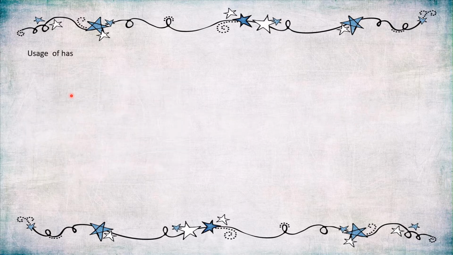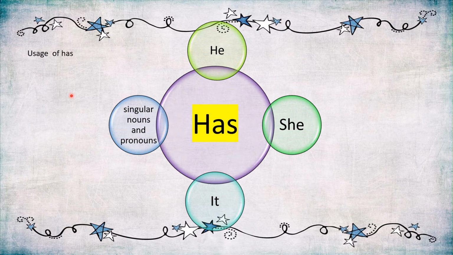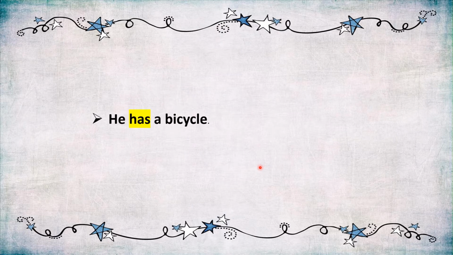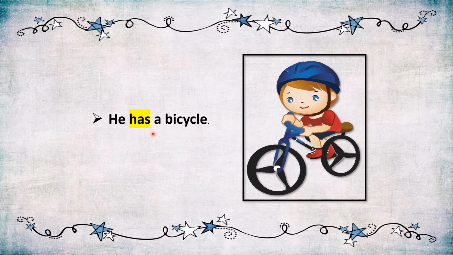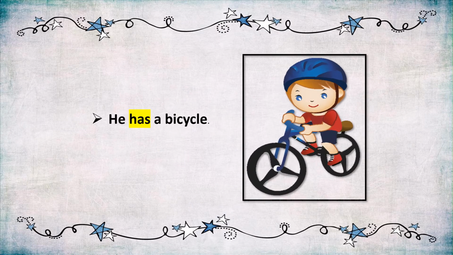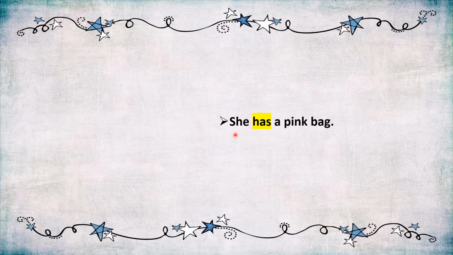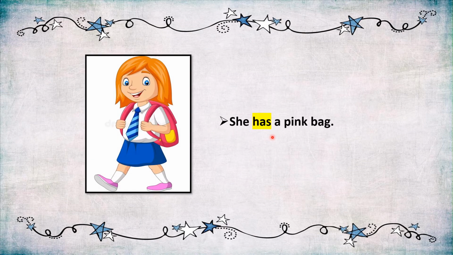Now let's see the usage of has. We use has with he, she, it. In short, we can say with singular nouns and singular pronouns. He has a bicycle. She has a pink bag.